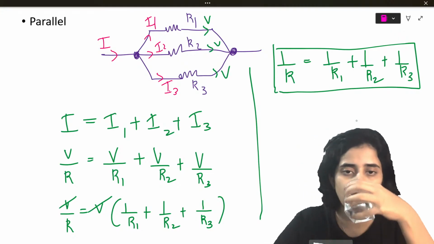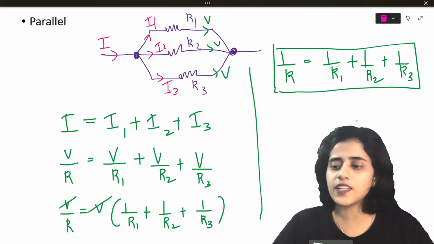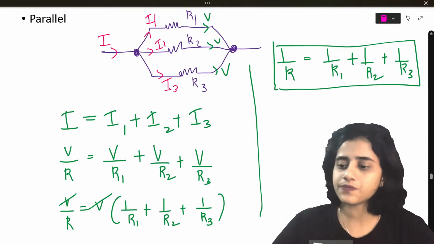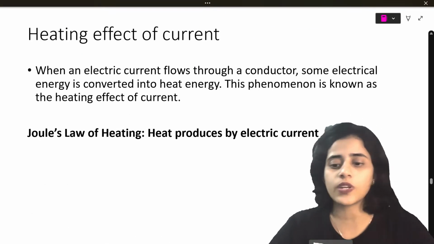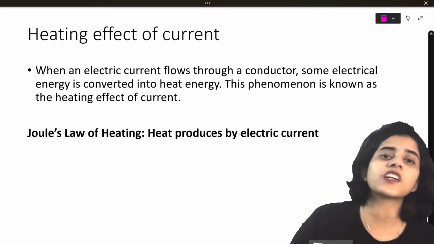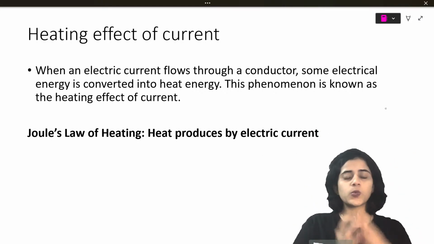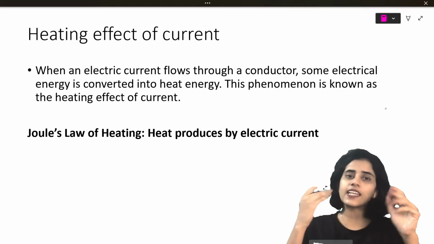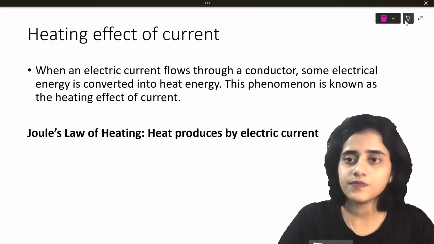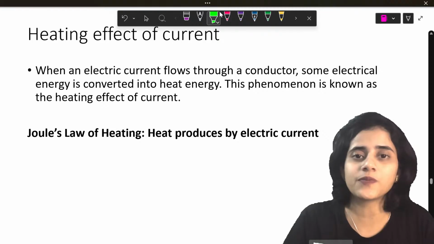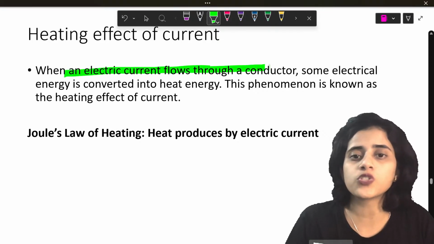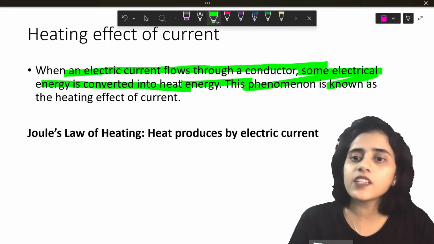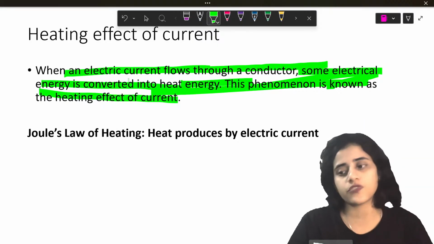Is this clear to all of you? Parallel is clear? Okay. Now let's look at the next topic, which is the heating effect of current. One thing you should know is that whenever current passes through a wire, it heats up the wire. So when electric current flows through a conductor, some electrical energy is converted into heat energy, and this phenomenon is known as the heating effect of current.